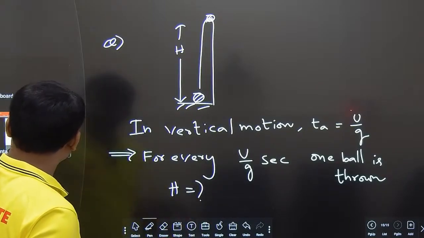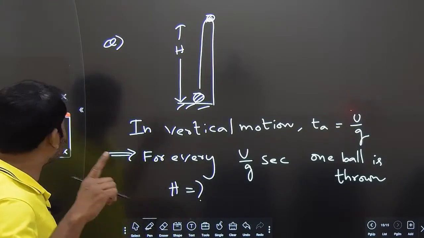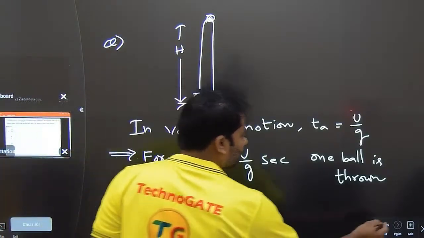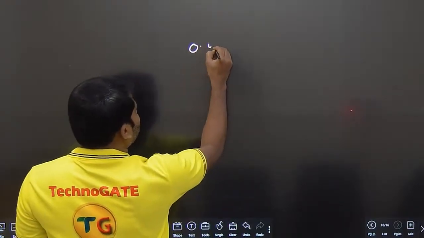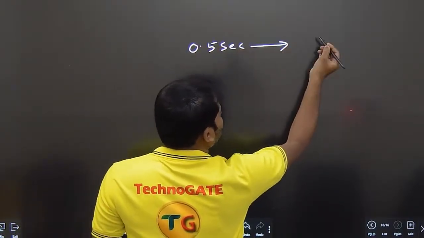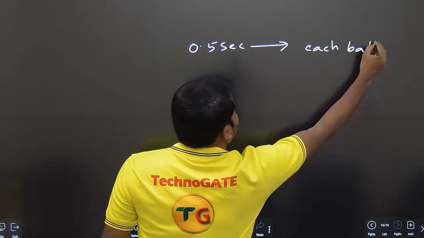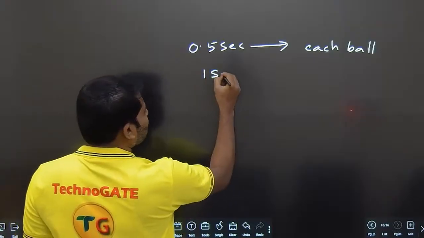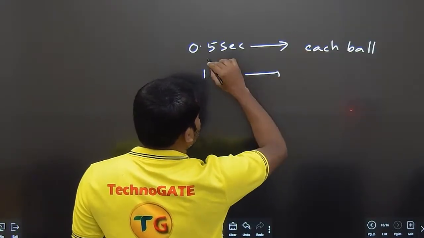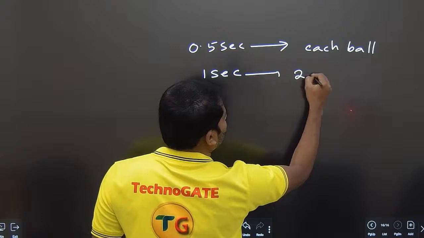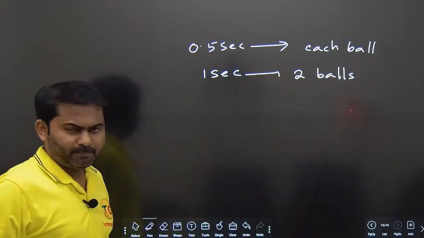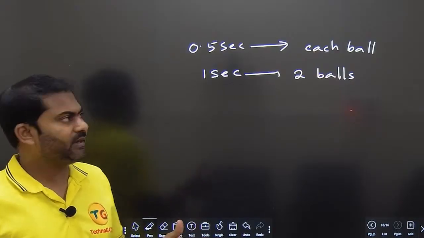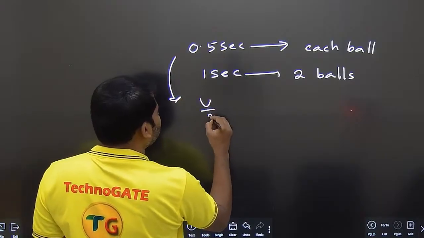If he is able to throw n balls every second, we know according to this condition u by g seconds for every one ball. For example, suppose this time is 0.5 seconds for each ball, so half a second for one ball. Then for 1 second, you need to do cross multiplication: since it is half, it goes to that side, so 2 balls. For every half second he is throwing a ball, so in 1 second he throws 2 balls. Clear? So here we have u by g seconds